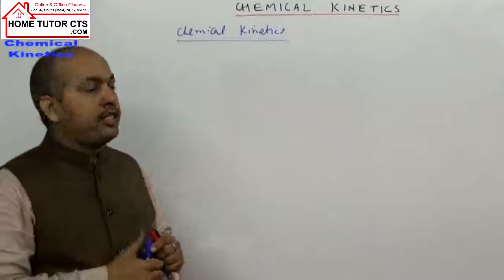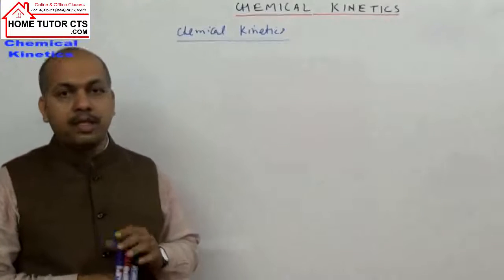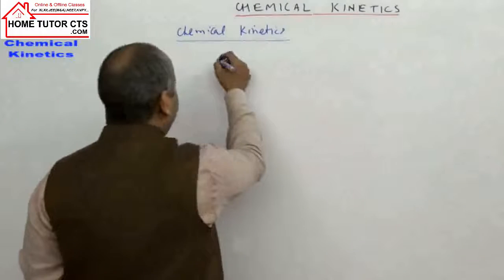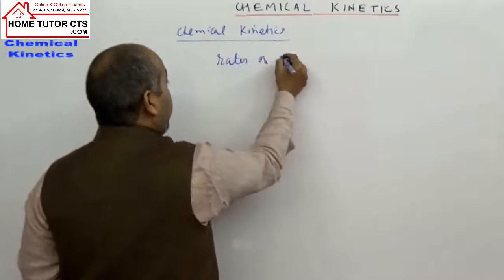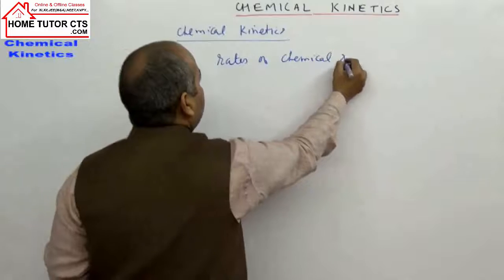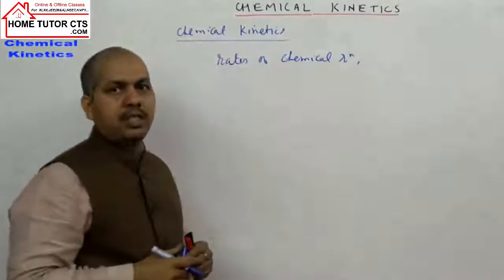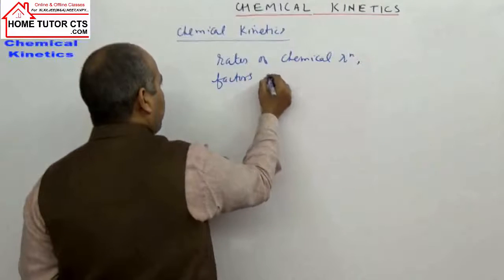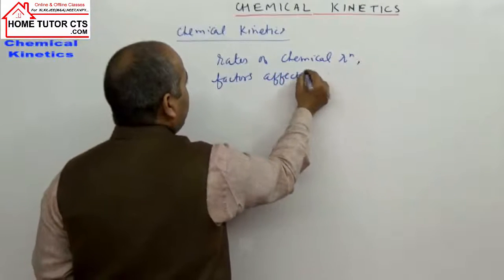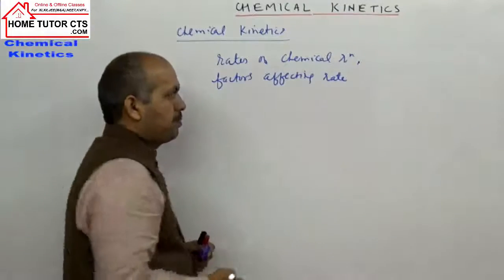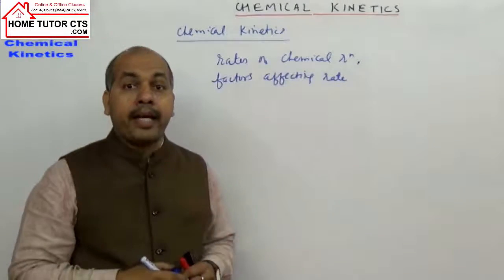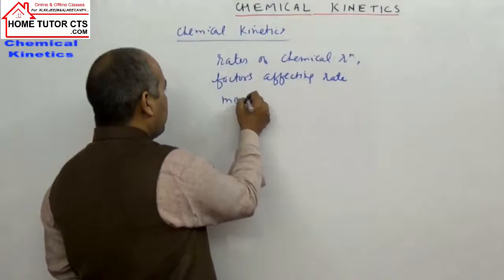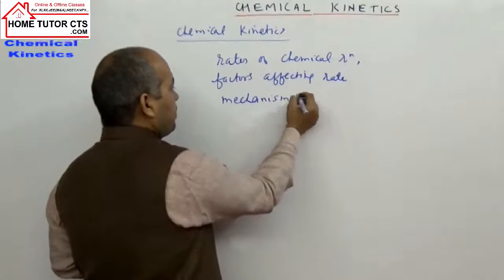Chemical kinetics is the branch of chemistry that deals with the study of rates of chemical reactions, factors affecting rate of reactions, and mechanisms by which reactions take place.